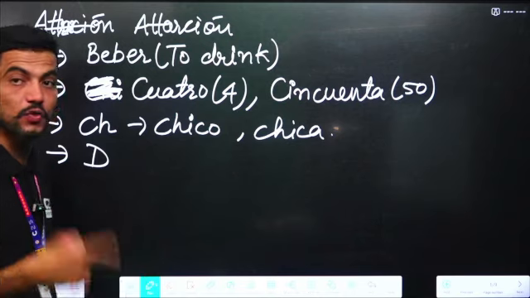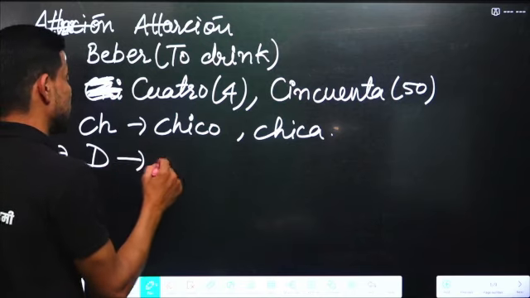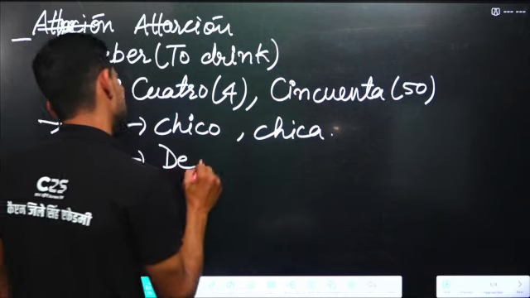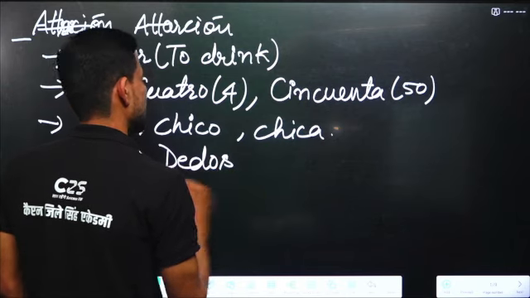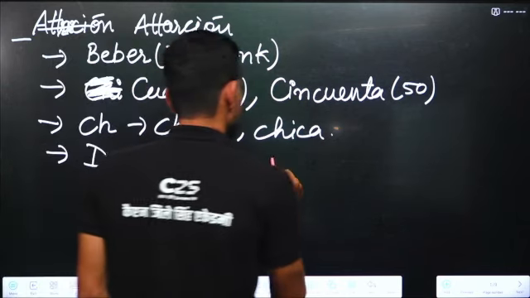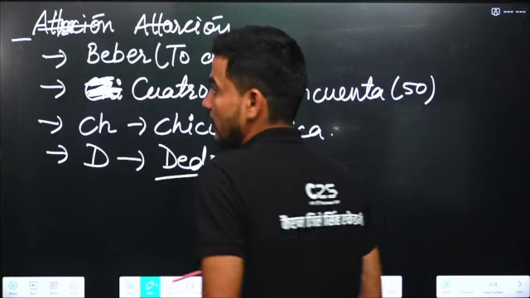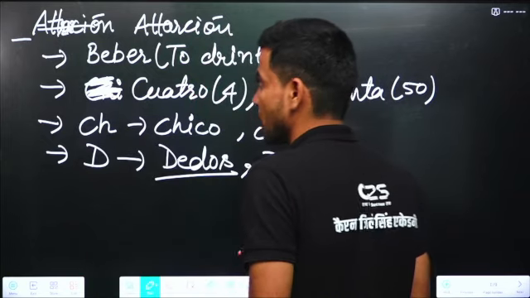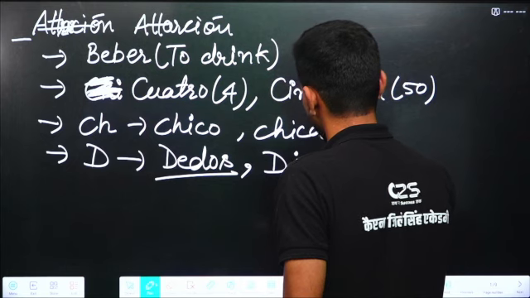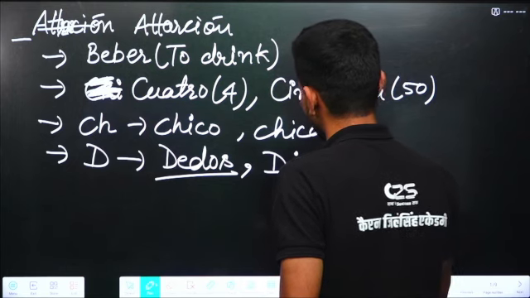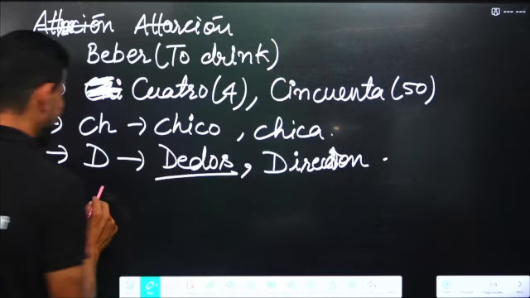Next is D. The pronunciation of D is de. For example, dedos. Dedos means fingers. Any other word, for example, dirección. Dirección means direction.